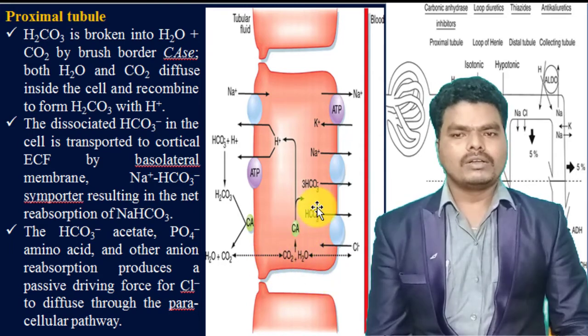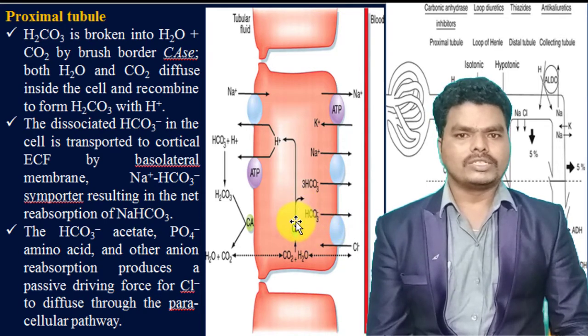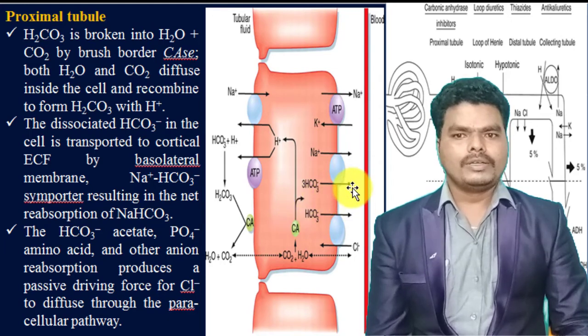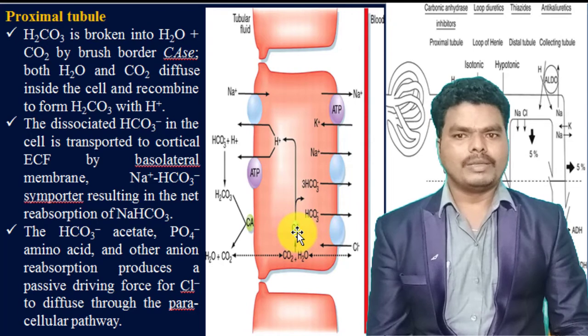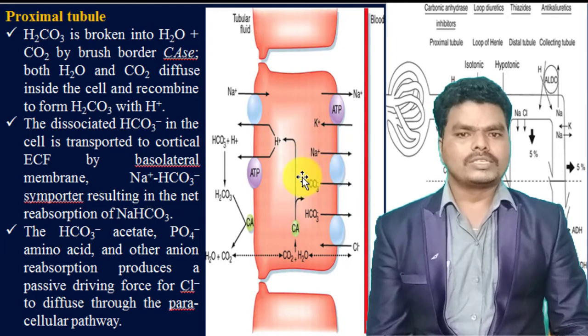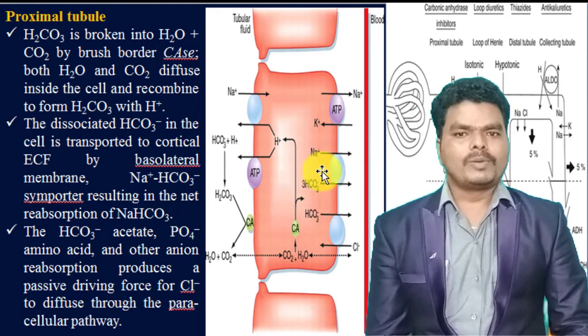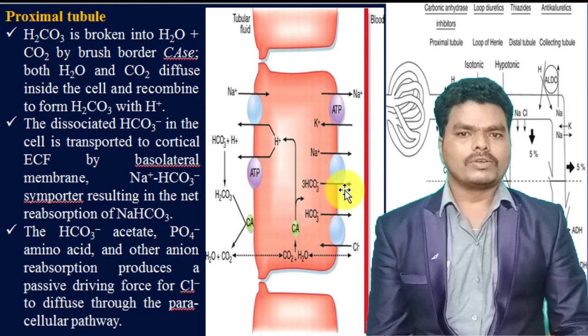The dissociated bicarbonate ions are transported into the extracellular or interstitial fluid through the sodium bicarbonate symporter present in the basolateral membrane. Through this symporter, the bicarbonate formed from the carbonic acid is transported to the interstitial fluid.